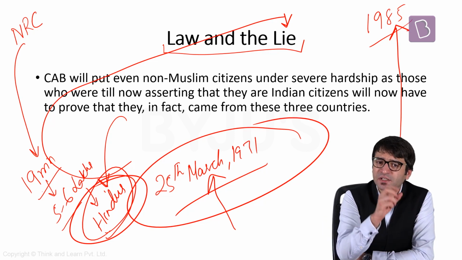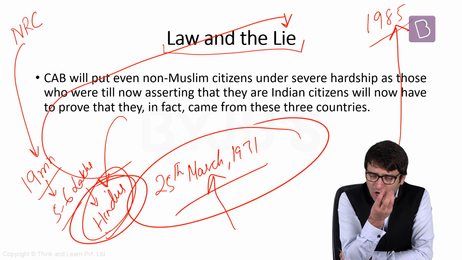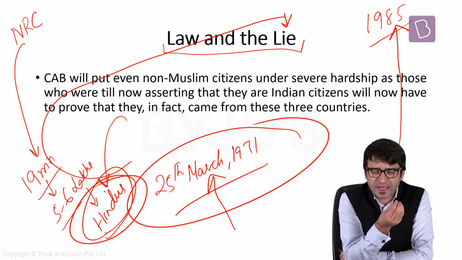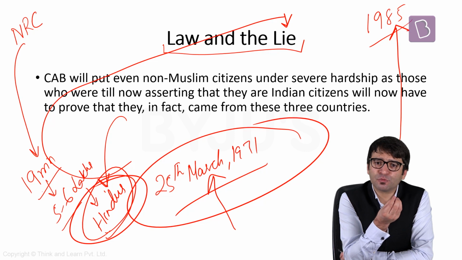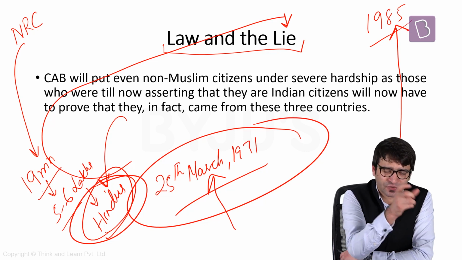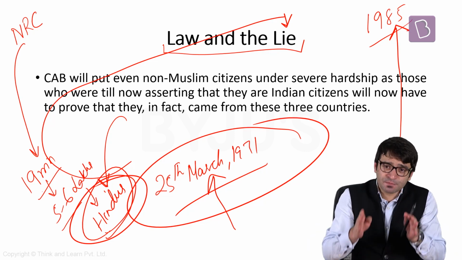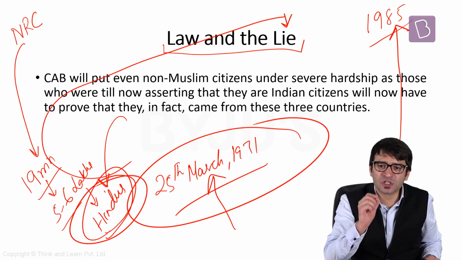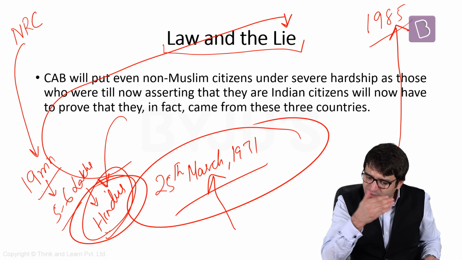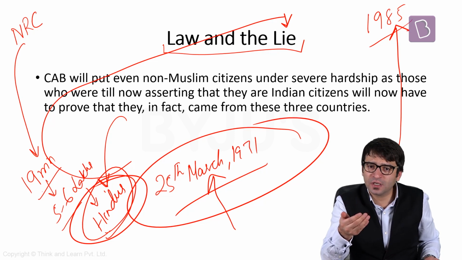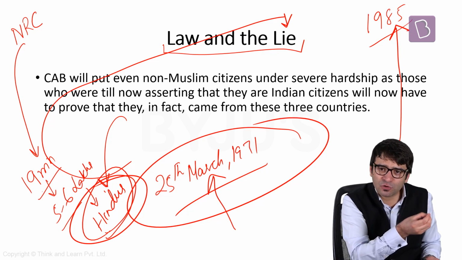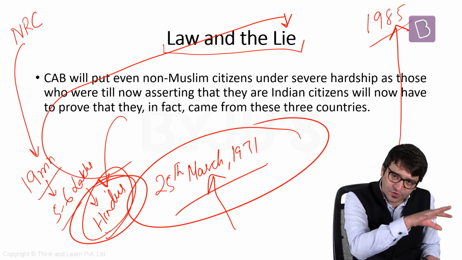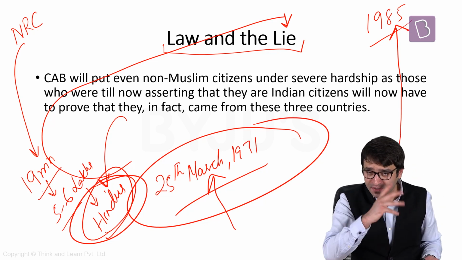Now, there is another criticism of the CAB. The objective of this bill is to protect and provide citizenship to persecuted minorities from 3 countries. But if you look at this bill, in the entire bill there is no mention of religious persecution. If there is no mention of religious persecution, why are you taking into account only the religious minorities from 3 Islamic countries? That's another criticism.